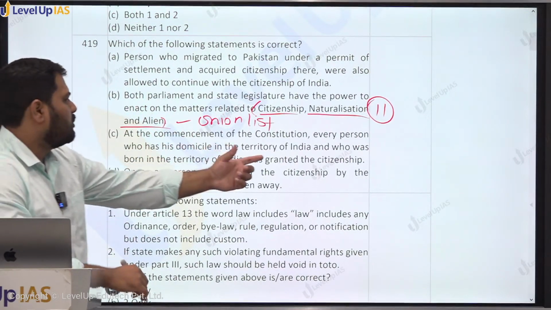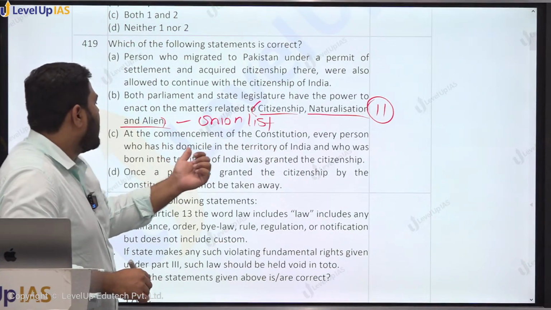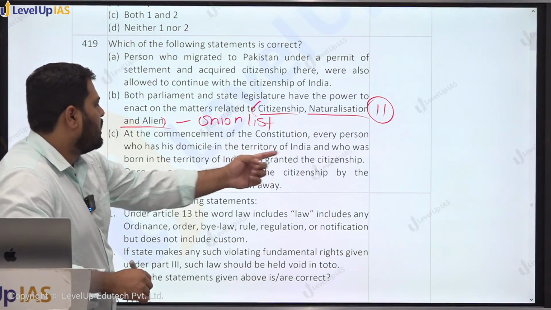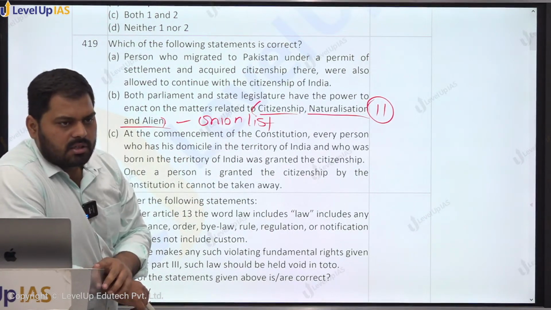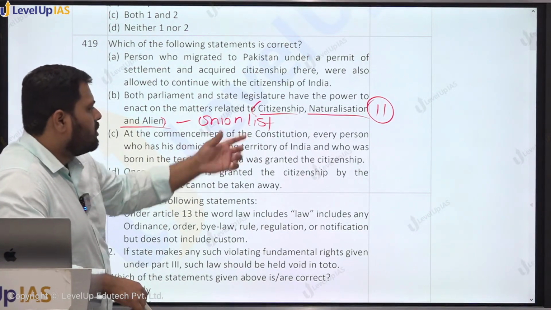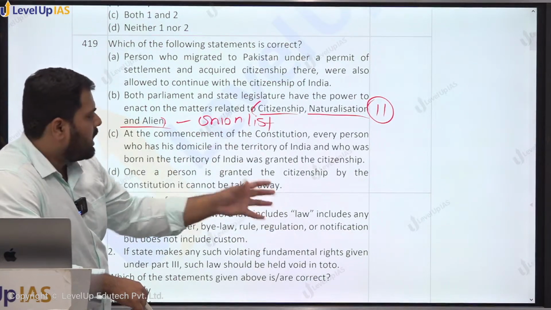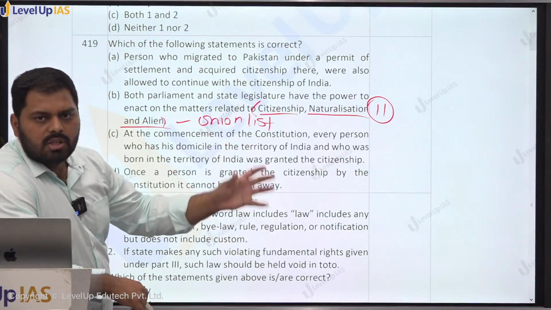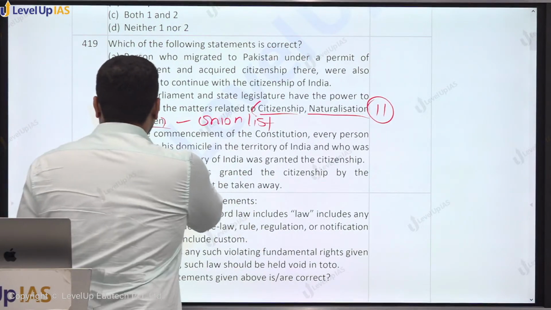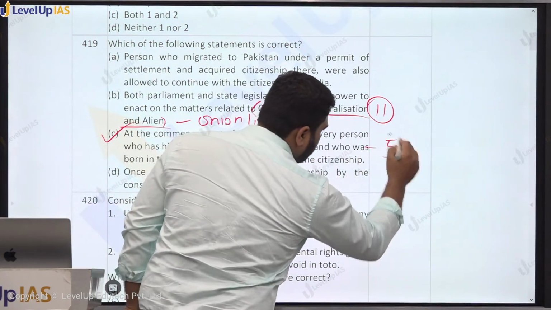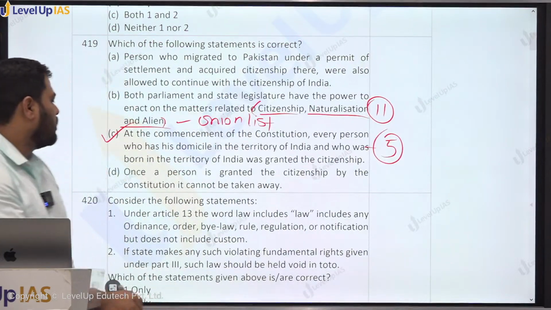At the commencement of the Constitution, every person who has his domicile in the territory of India and who was born in the territory of India was granted citizenship. Every person who had the domicile and was born in India, so whosoever fulfilled these two qualifications, got the citizenship. This is true, and the provision is written under Article 5 of the Constitution.